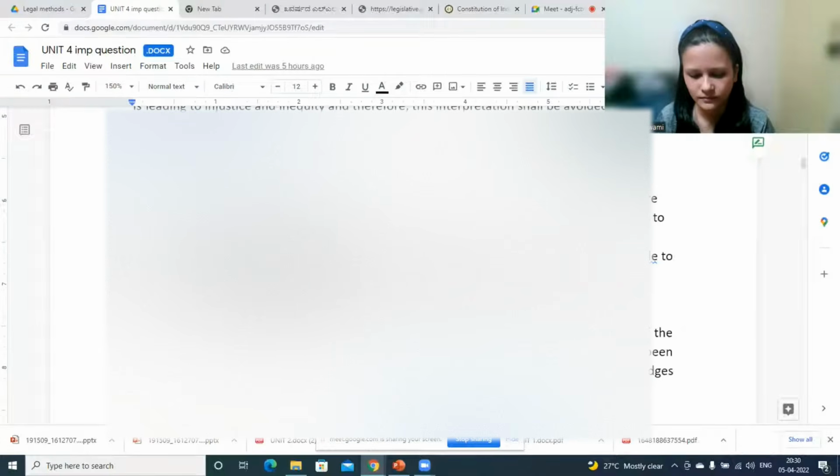Okay? Because two provisions are saying two different things. How can we balance both the things? Because both the things are required, right? So that is how it would be applied.